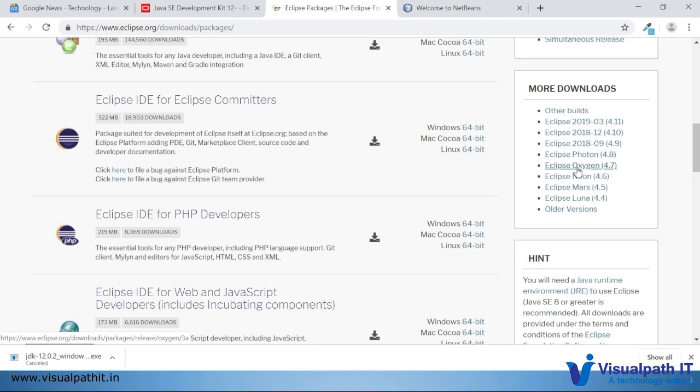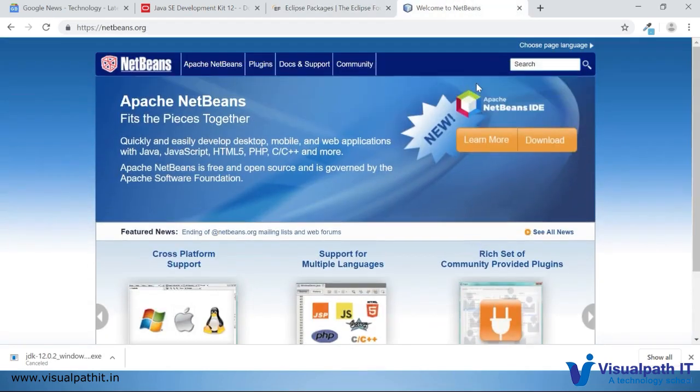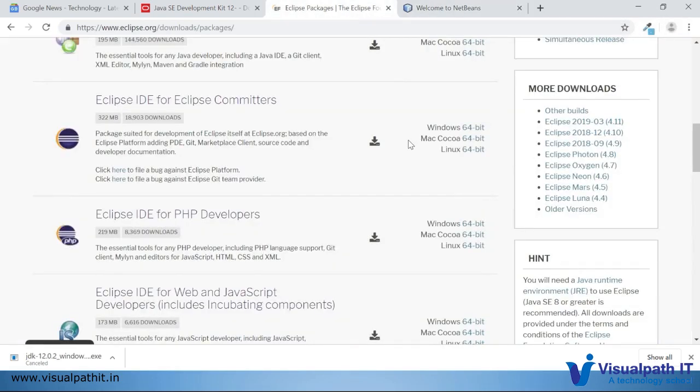That is the reason I'm recommending you download the latest version of Java. Once you download the latest version of Java, you can install any version of Eclipse and it works fine. The same goes for NetBeans; it's up to your choice, whichever IDE you're comfortable with.